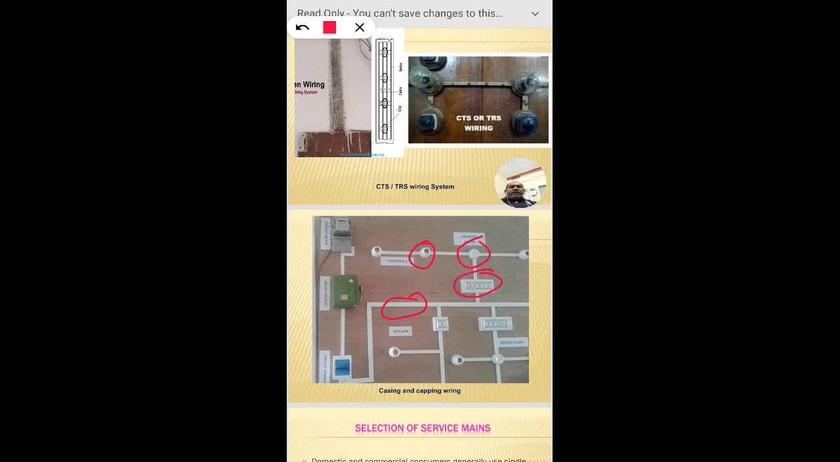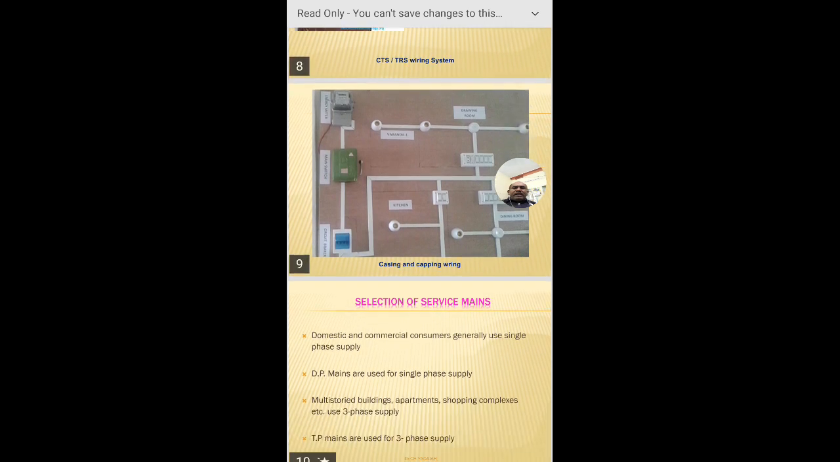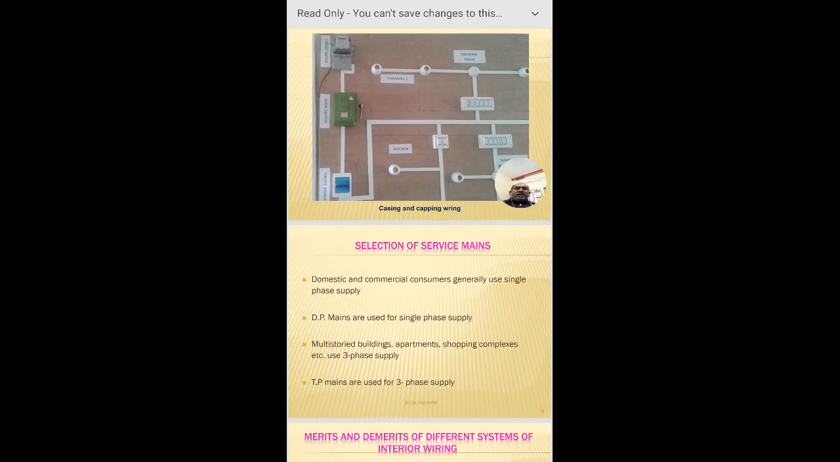If you observe, here is an energy meter, this is a DP double pole switch, or you can see the ICDP iron clad double pole switch, and here you can see the MCB, and this is an on circuit, and here is another switch, and this is a switchboard, and this is a load. So the whole system is arranged on a plank using the PVC casing and capping system. This system is for temporary purposes, and the appearance is very good, and it is cheap and best compared to the previous cases.